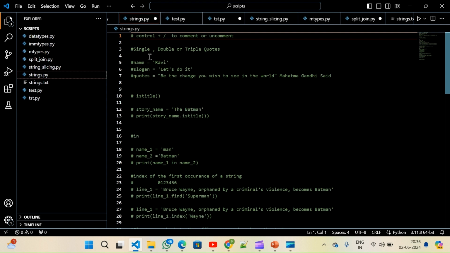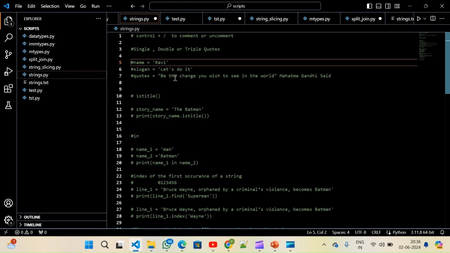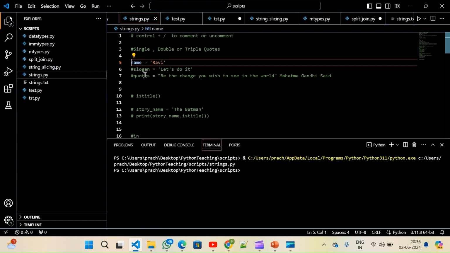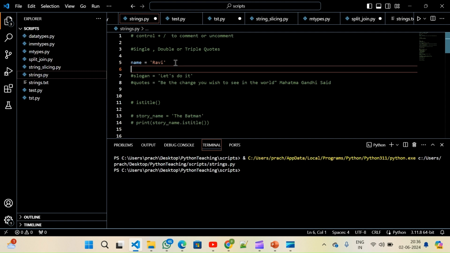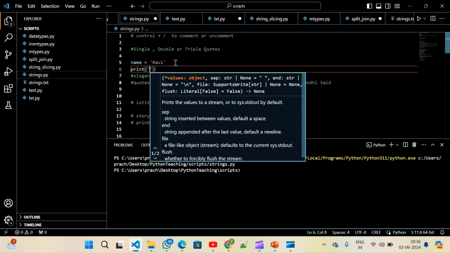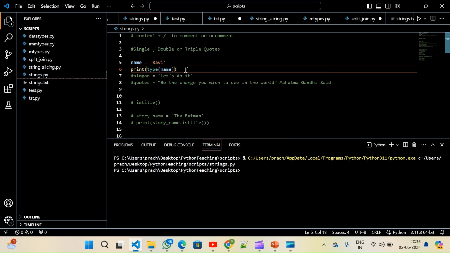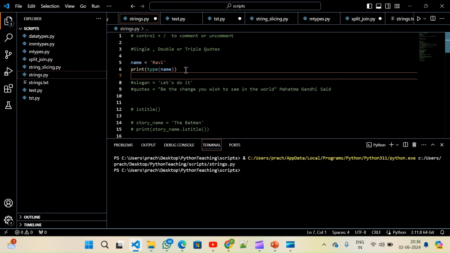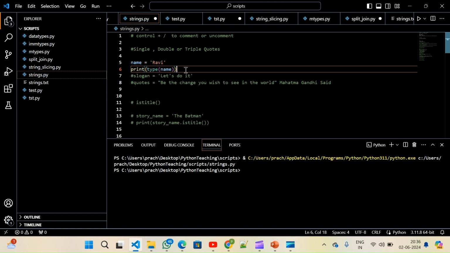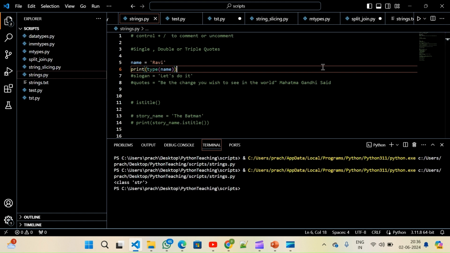So if you see, name is Ravi, which contains a sequence of characters R-A-V-I, and it's a string. When I print it, what is the type of this name? And you can guess it is going to be string. Since Ravi is a sequence of characters, we are keeping it in single quotes. It's a string data type.